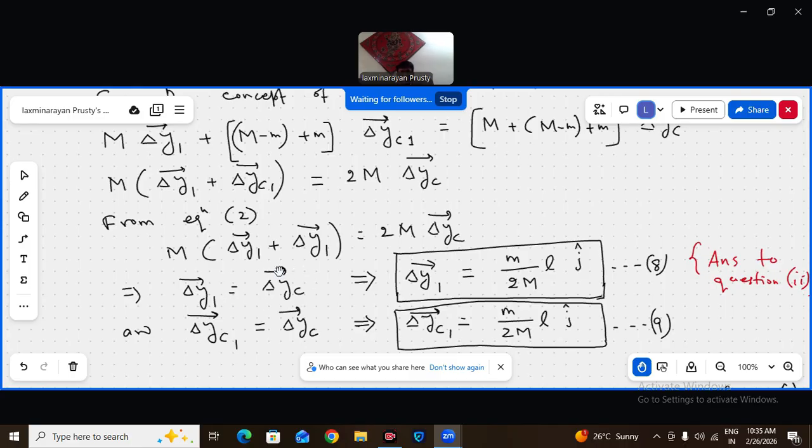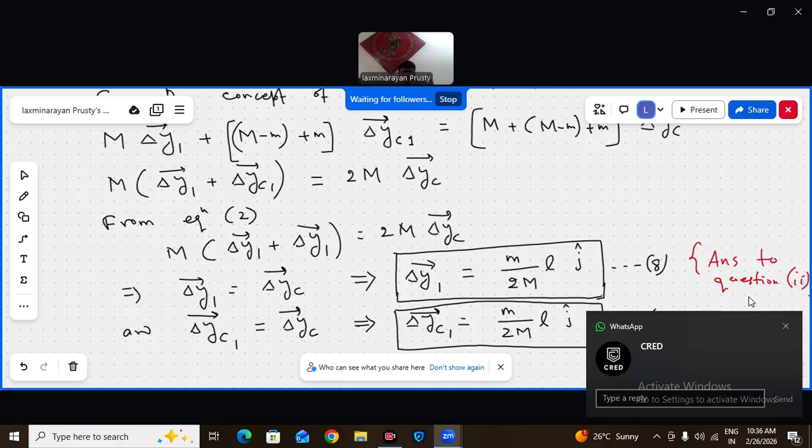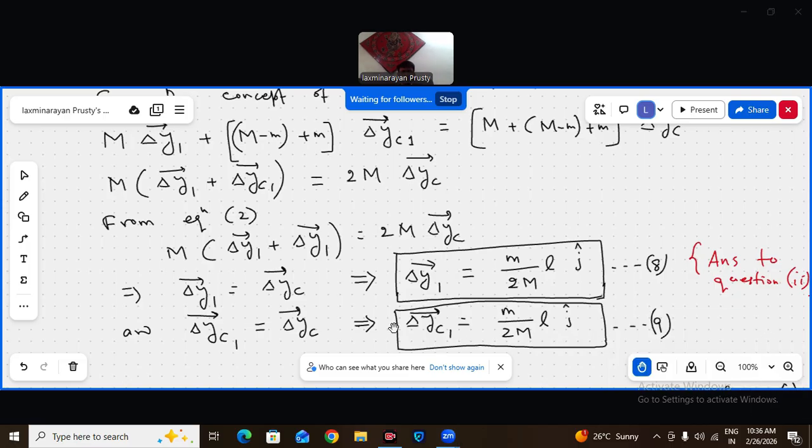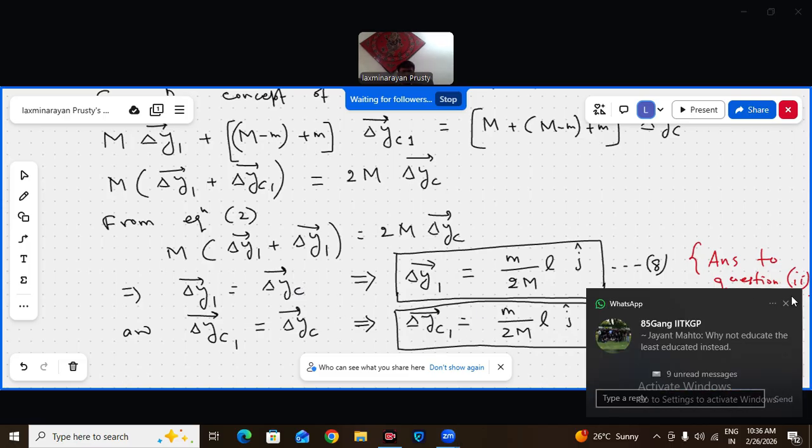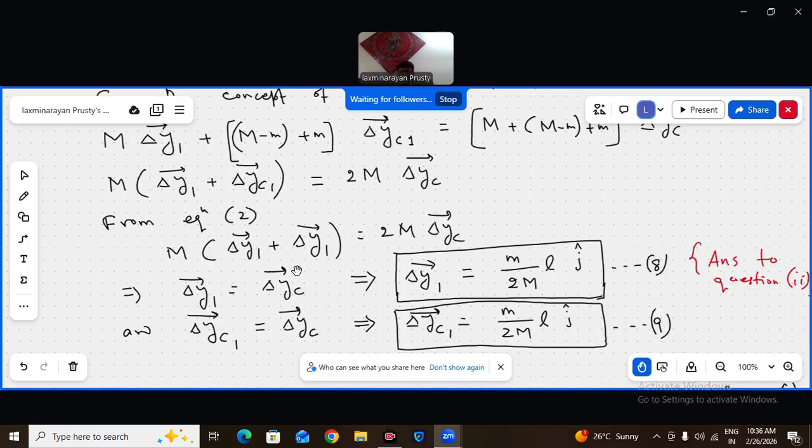But delta YC, this is the rise of center of mass of the heavy block, and this is the rise of center of mass of the total system, which is the same.